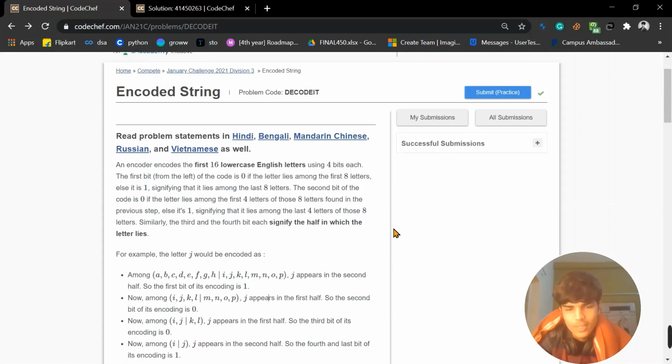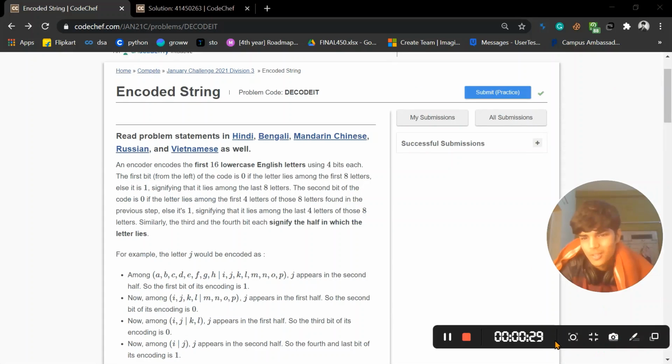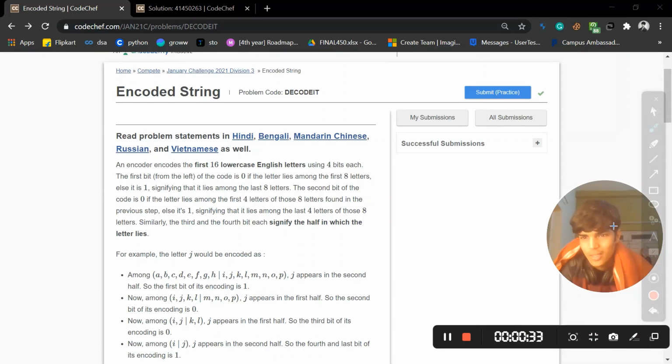So basically, this question is something tricky. There are two solutions for this question. If you go with the first, you are going to get stuck. If you go with the second, everything would be easy for you.